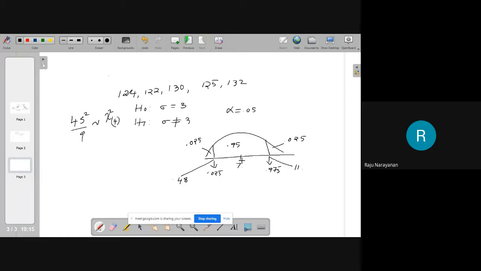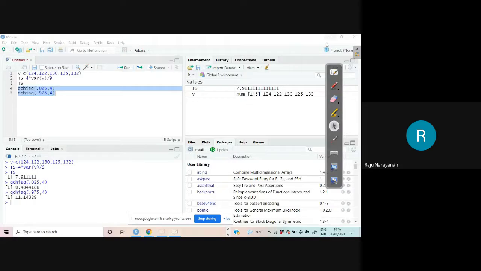Otherwise, you have to say very sweet words. That is, the evidences are insufficient to reject H0. The evidences are insufficient to reject H0. What is the effect? We accept H0. And if you want to plot this one, what is to be done?